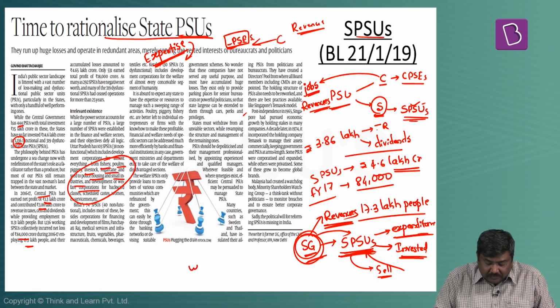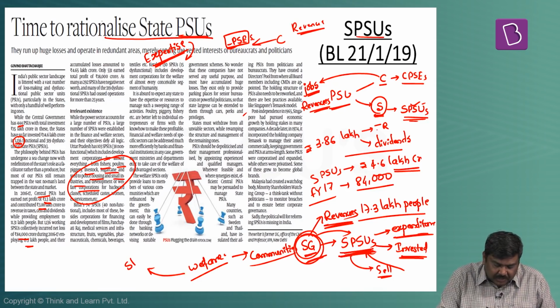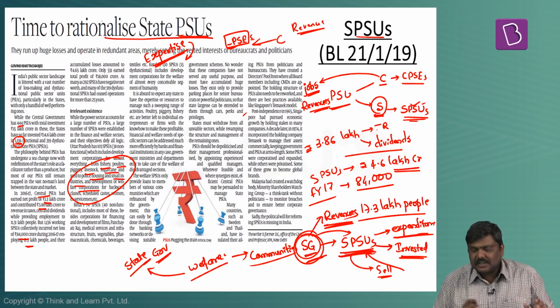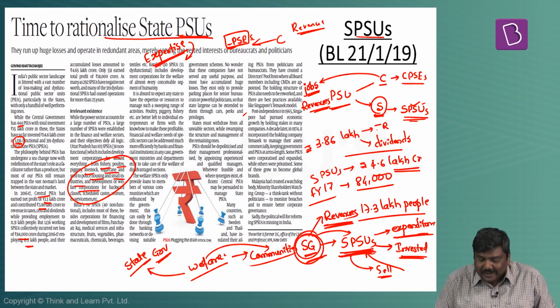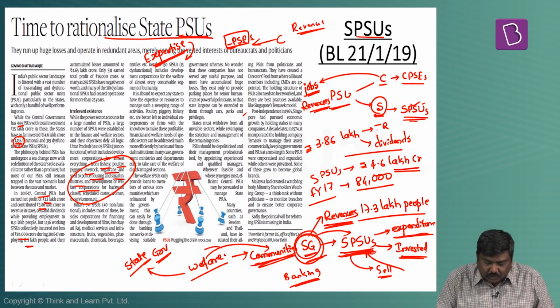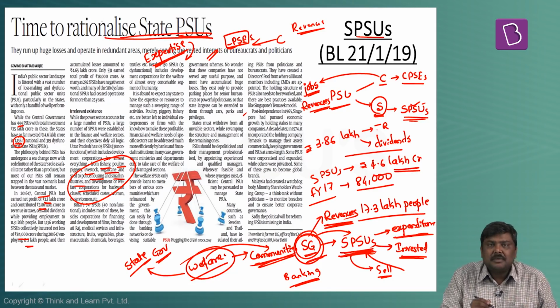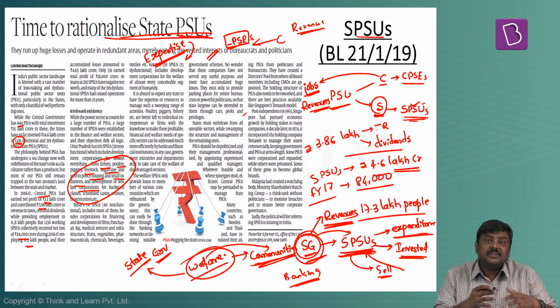Third, certain welfare PSUs give loans to people belonging to certain communities. Again, these particular PSUs borrow from the state government or are financed by the state government. The article basically states that this kind of targeted lending to these particular communities can be best done through the banking system itself rather than through these particular welfare PSUs. So these are some of the issues which have been flagged with respect to the functioning of the state public sector units.